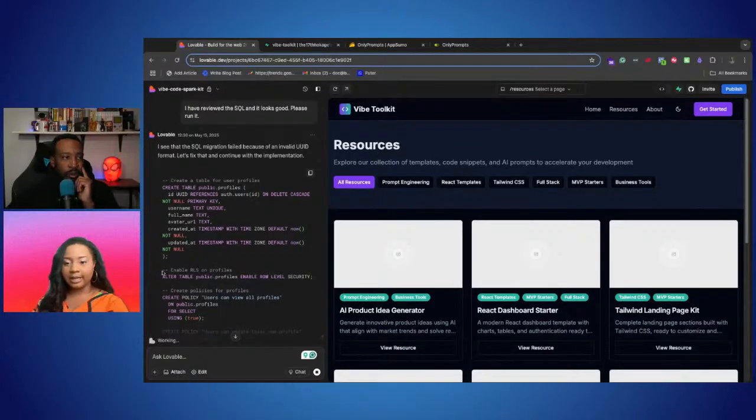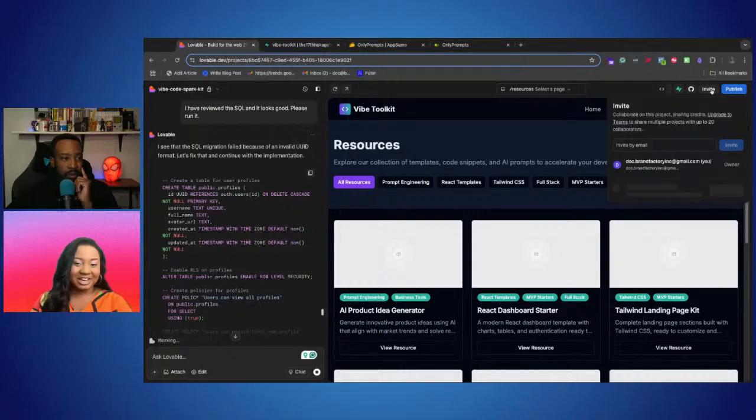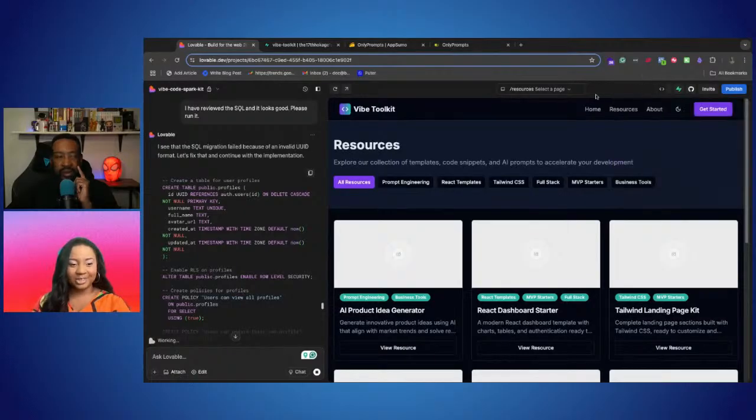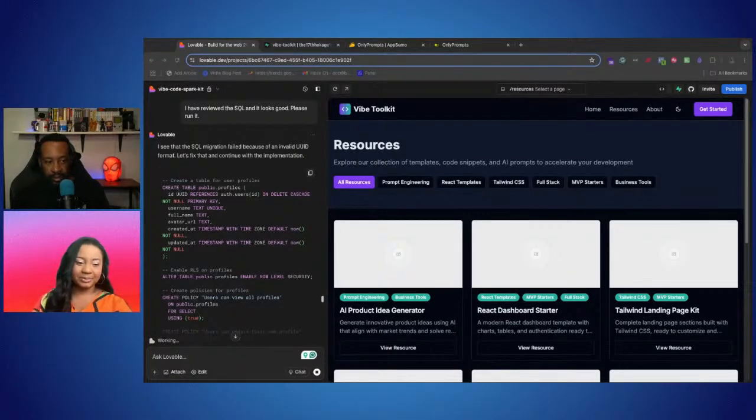Yeah, so one of our biggest newest features is that vibe multiplayer mode where you can invite someone to your project. Up in the top right corner there's the invite button, and you can literally invite me to come join you in this project, and I can also prompt alongside you. So I can submit things like, I want to make the logo like this, or I want to add a prompts page, which I think is super cool.